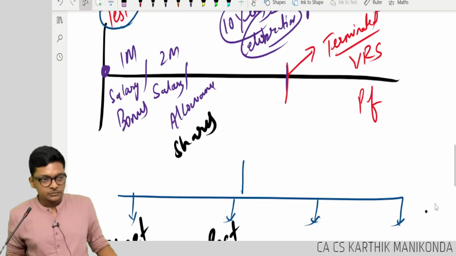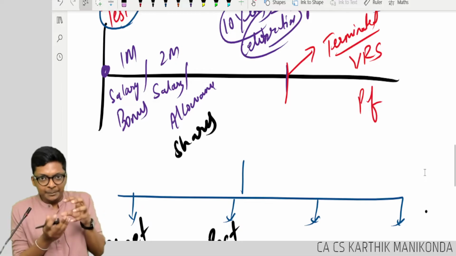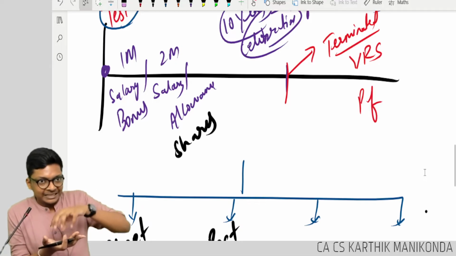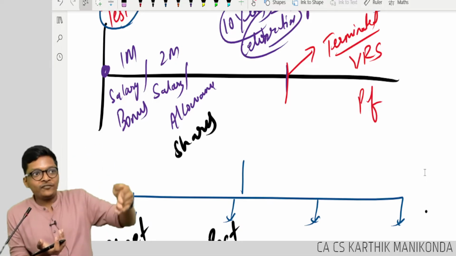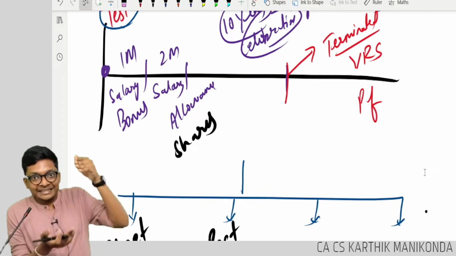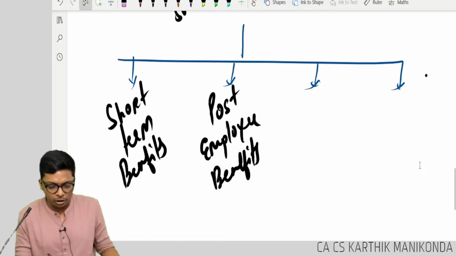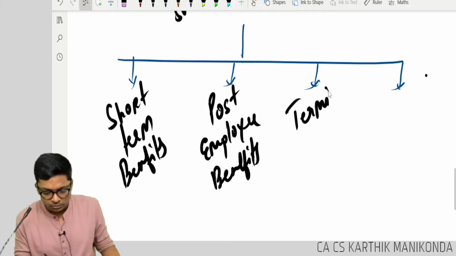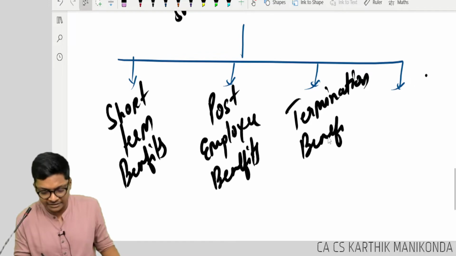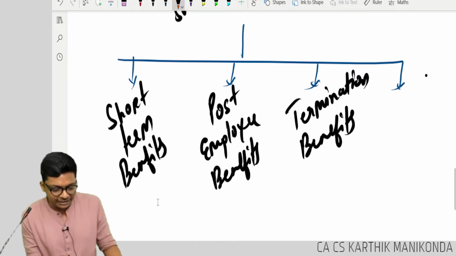Next, VRS is there. See, now look at this. Some he is getting during employment, some he will get after employment, some he will get at the time of retirement, at the time of termination. Correct? So the next one is called termination benefits.